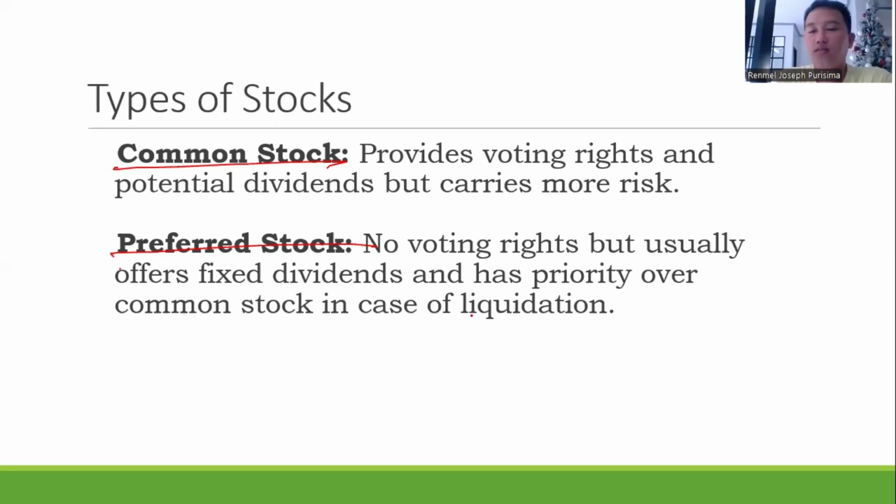The common stockholders in a company will be voting who will be the board of directors, and the board of directors will appoint or choose who will be the president of the company. The board of directors will be managing the company, as well as being in charge of policy making of the company.